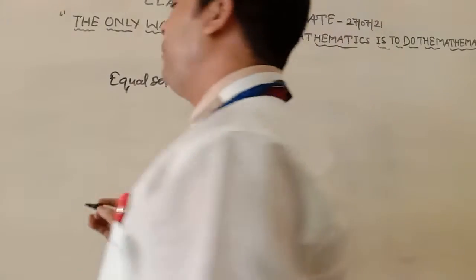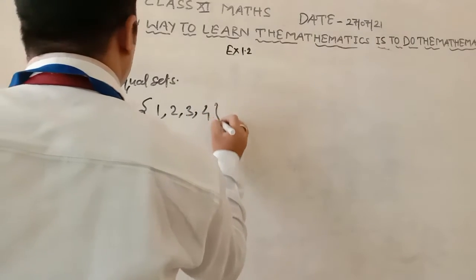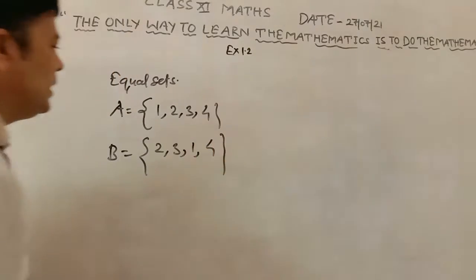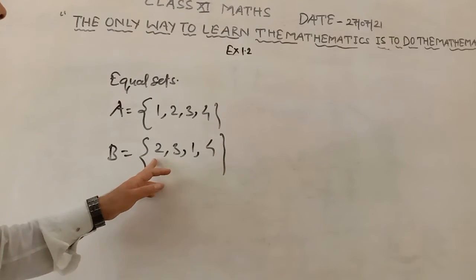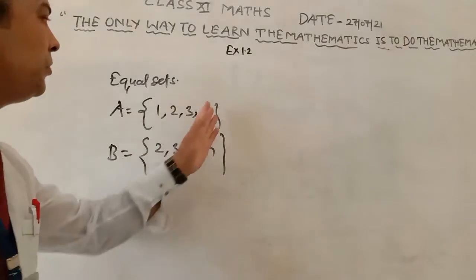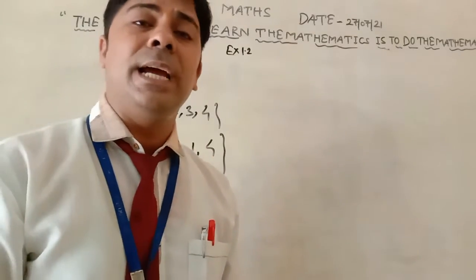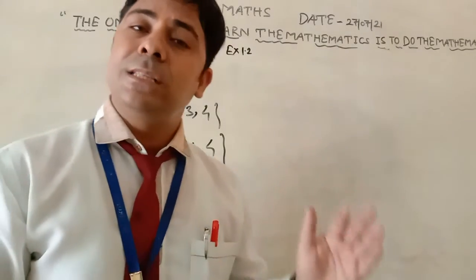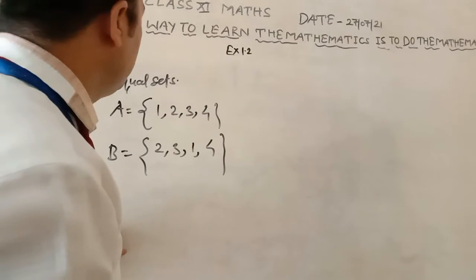For example, if you take A as 1, 2, 3, 4 and B as 2, 3, 1, 4, you see that 1 belongs to A and 1 belongs to B. 2 belongs to A and 2 belongs to B. 3 belongs to A and 3 belongs to B. 4 belongs to A and 4 belongs to B. So all elements of A and all elements of B are the same, and this is known as equal sets.